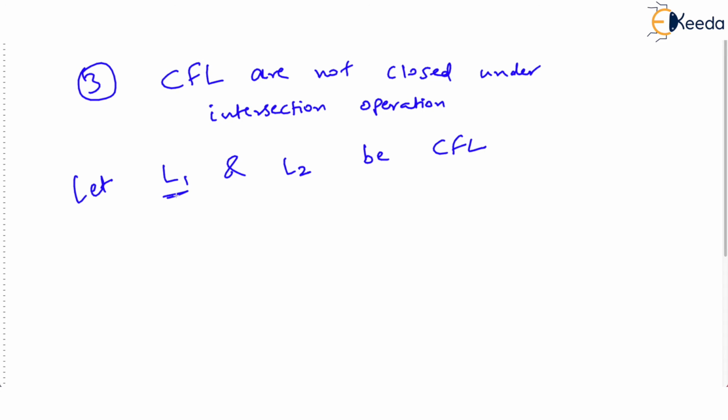That means for each of them there is a context free grammar and for each of them there is a PDA, a push down automata, which will implement the context free grammars. Then L1 intersection L2 is